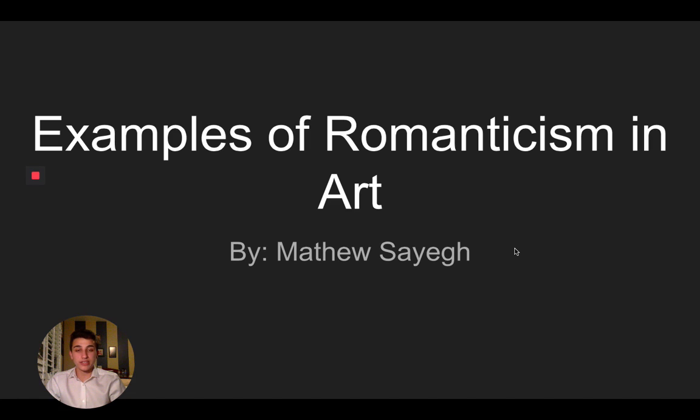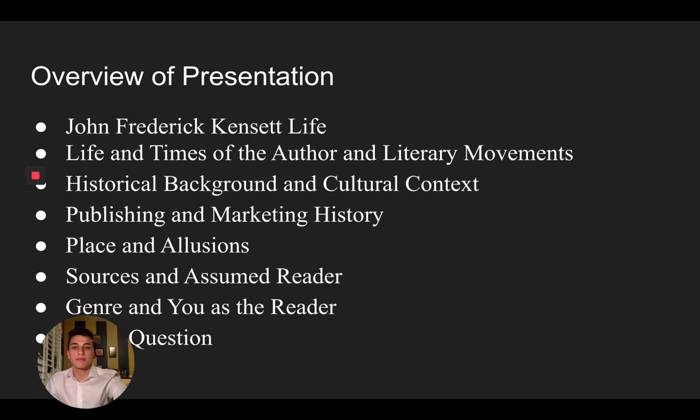My name is Matthew Sage, and today I'm going to be talking about examples of Romanticism in art. So, this is an overview of the presentation. I'm going to be talking about John Frederick Kensett's life, life and times of the author and literary movements, historical background and cultural context, publishing and marketing history, place and illusion, sources and assumed reader, genre and you as a reader, and the major question.